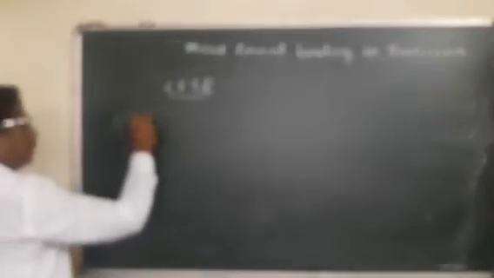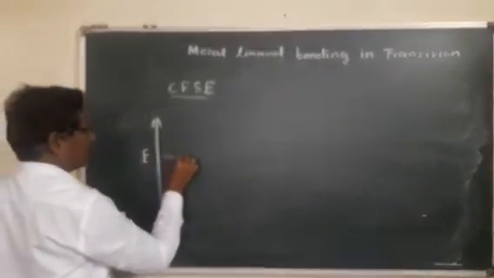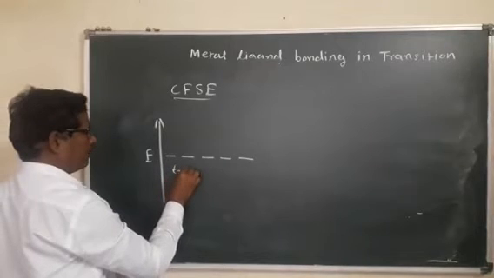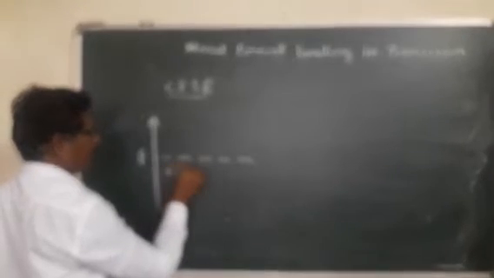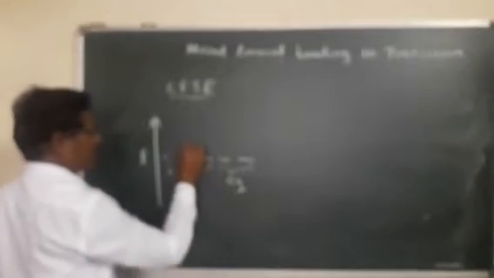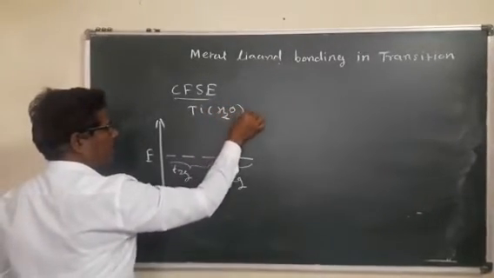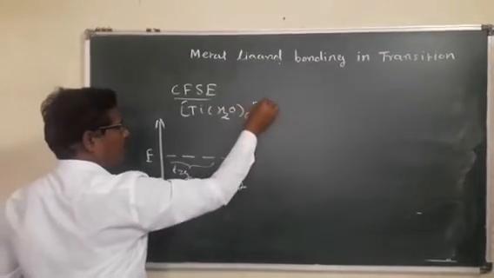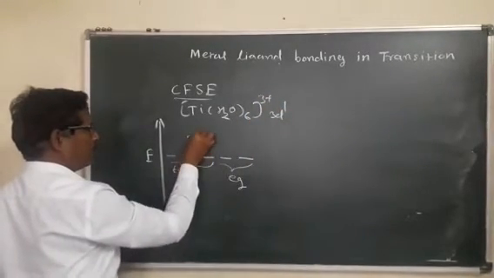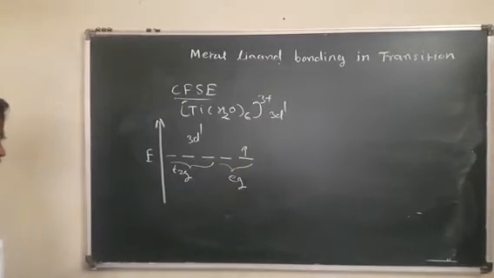The energy of the d orbitals is represented as E. These are the 5 d orbitals, the t2g set, and another set known as the eg orbitals. For the titanium hexaaqua complex, the electron configuration is 3d1, so one electron occupies these orbitals.